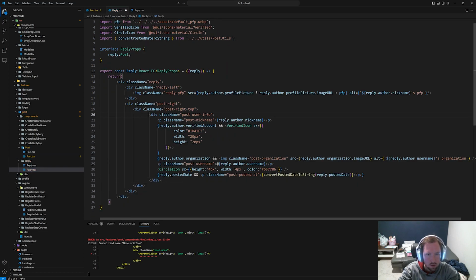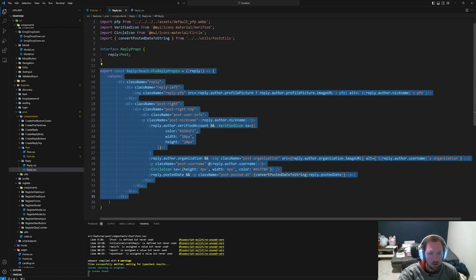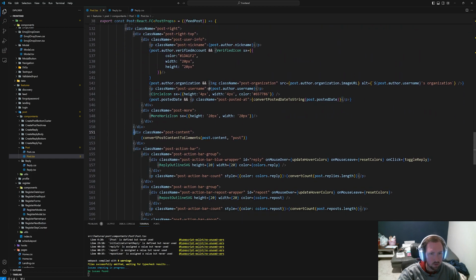So this is our top right. And honestly, we could probably just keep these all named the same because these are all going to go inside of whatever it's called anyway, the post. These will all be coupled with the post. So now we got this. And then what we'd have is the bottom right. So we have our post content.